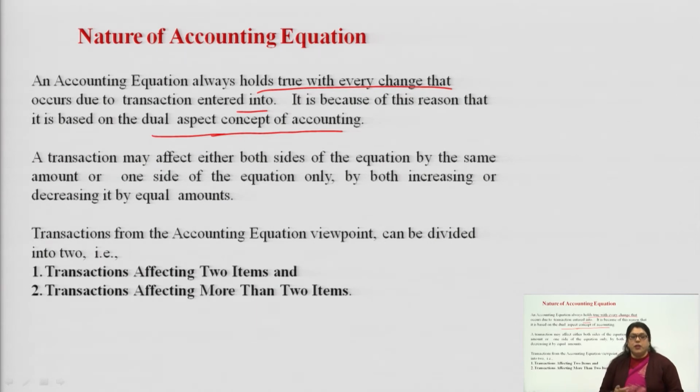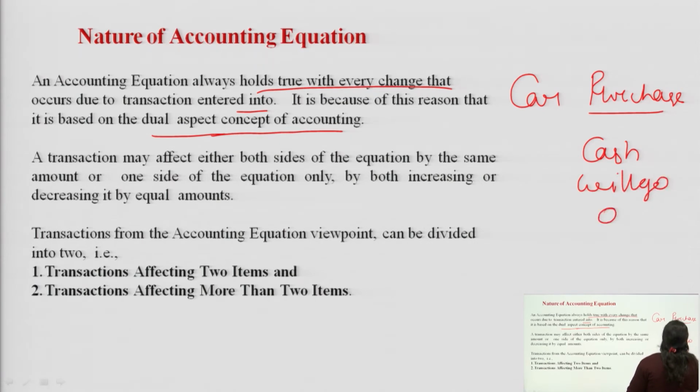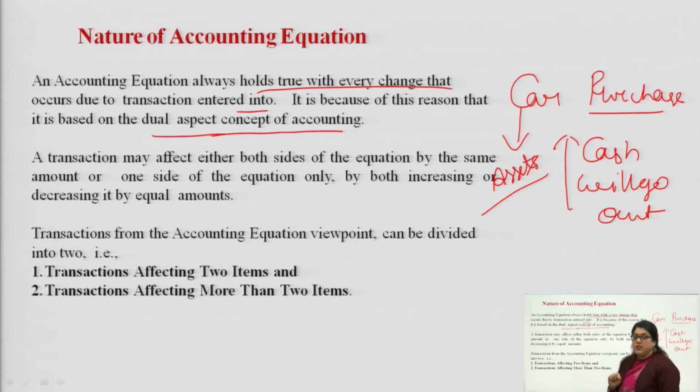Suppose, for example, you have purchased a car. Due to this purchase, cash will go out. Once cash is going out, the car, that is the asset, is coming to the business. So, one thing is coming into the business and another thing having the same value is going out. That is why we call this the dual aspect concept of accounting.